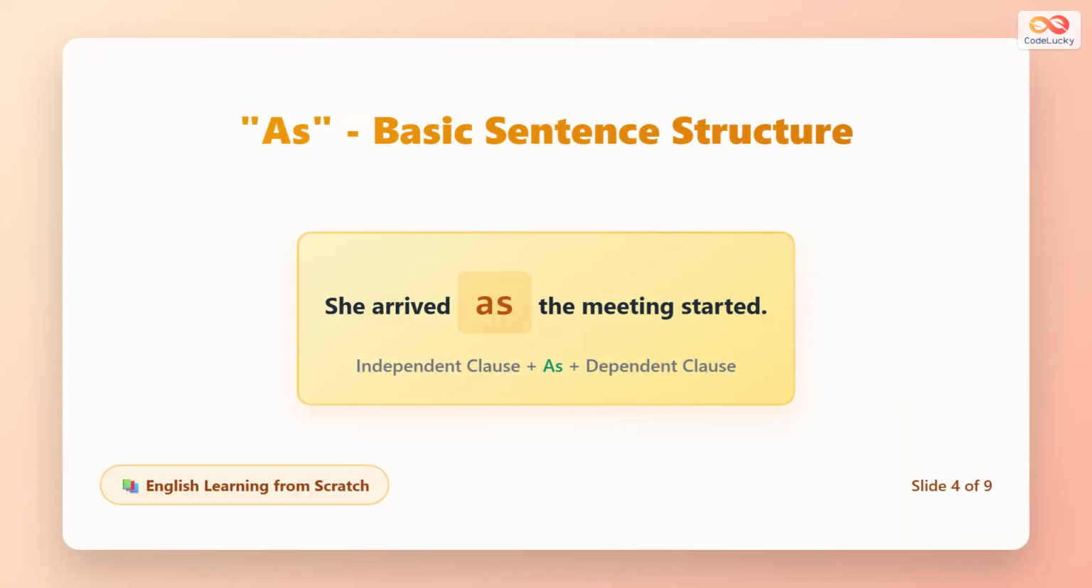The basic structure uses an independent clause followed by as and a dependent clause. For example, she arrived as the meeting started. The independent clause is she arrived, and the dependent clause after as explains when it happened. This structure works for all three uses of as.